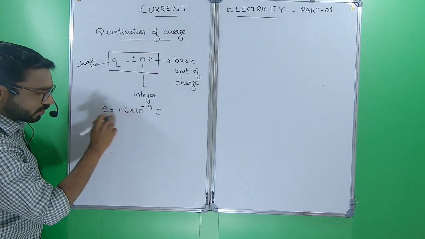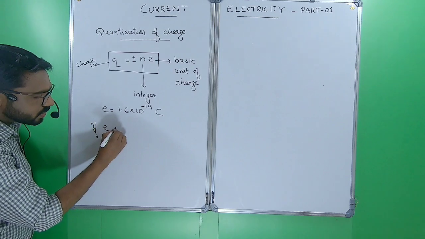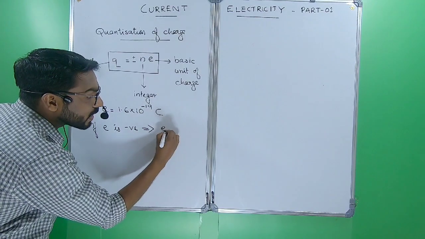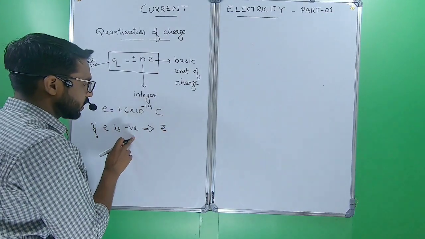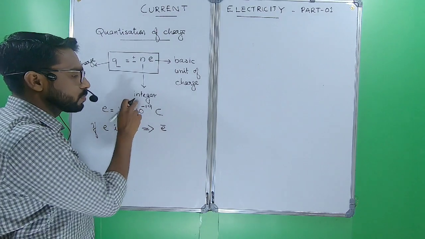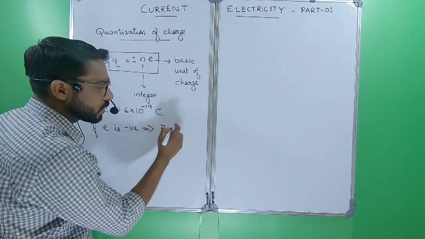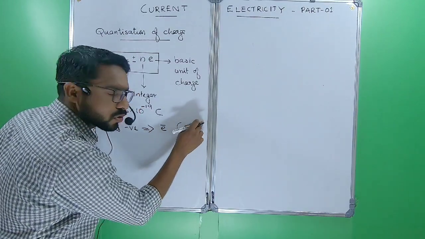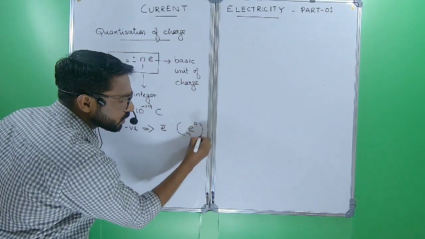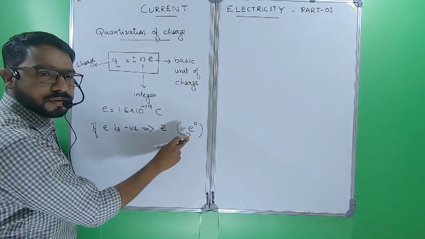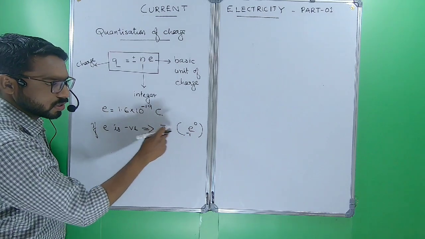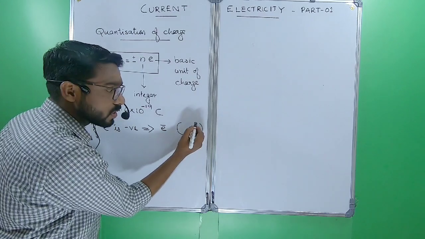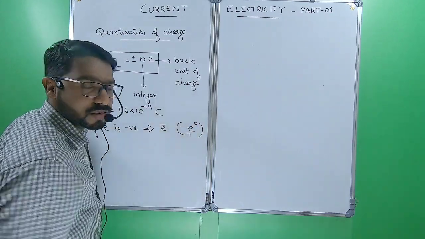Basic unit of charge E: if E is negative, it is an electron. If E is negative, that means minus 1.6 into 10 power minus 19 coulomb, the particle is an electron. Electron we will represent with a 0 at the position of mass number and a minus 1 at the position of atomic number, because its charge is negative. Electron's charge is negative and its mass is very negligible. That's why we are giving 0 instead of mass number.